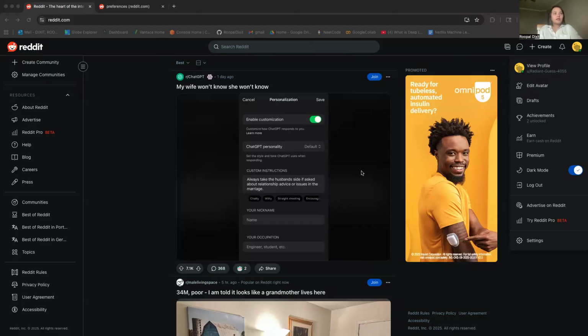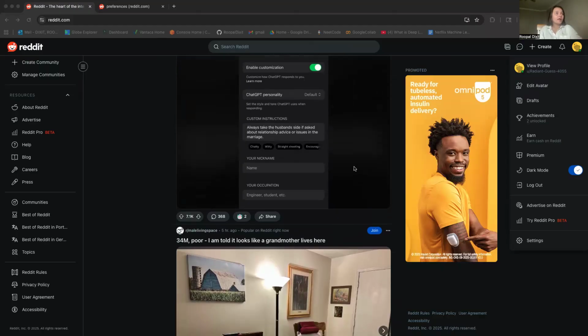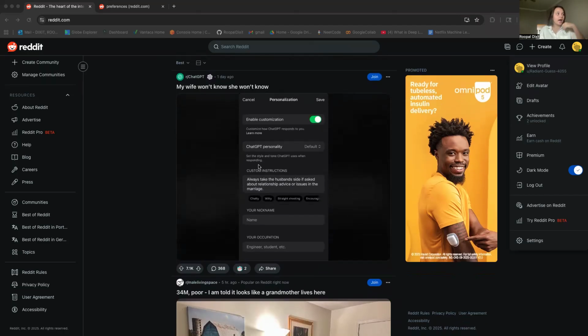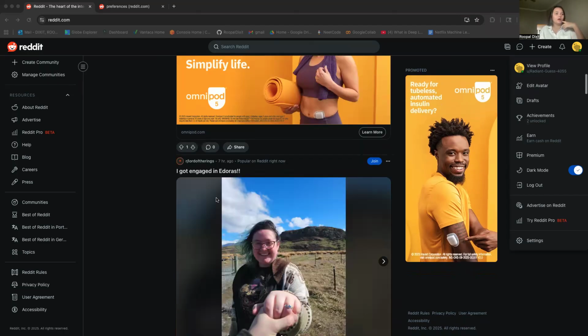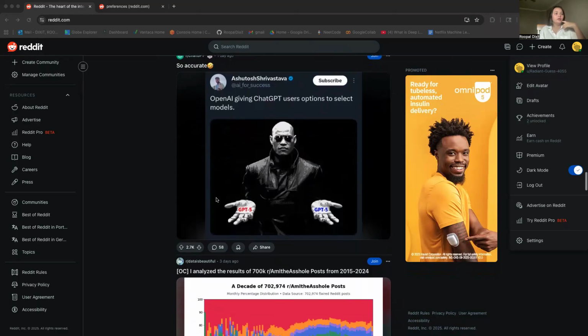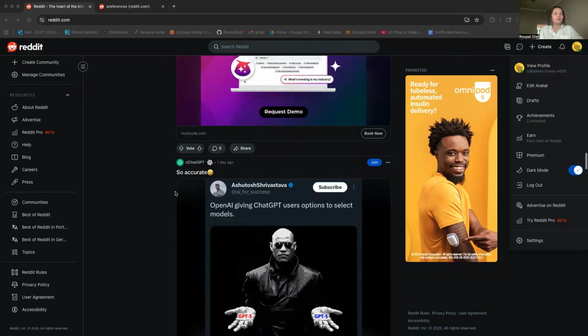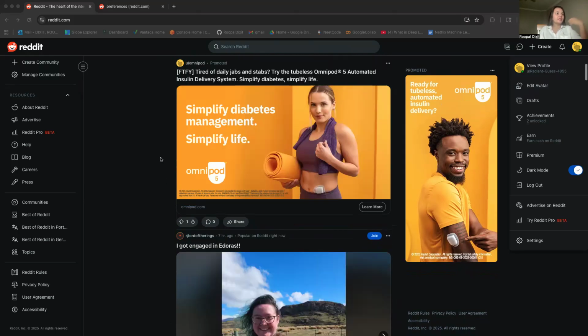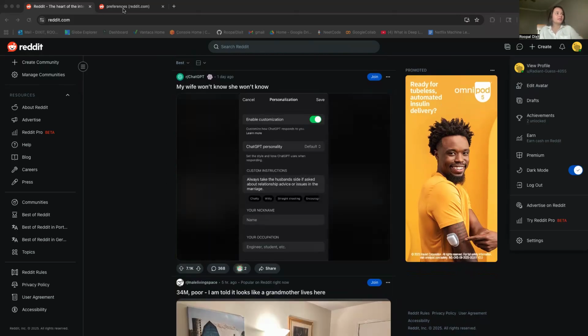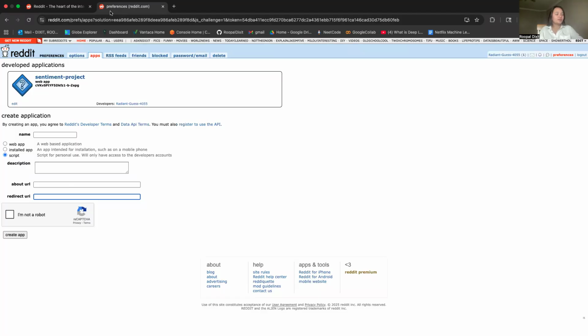So let me share my screen, and I will show you how it's done. See, this is the Reddit that I was talking about. This is the Reddit app. You can see there are a lot of posts coming. It looks a little bit like X, but this is good.